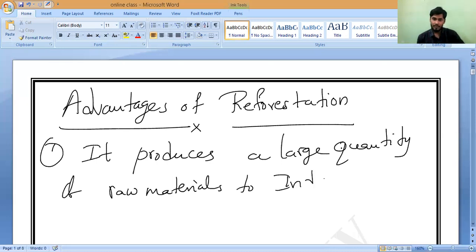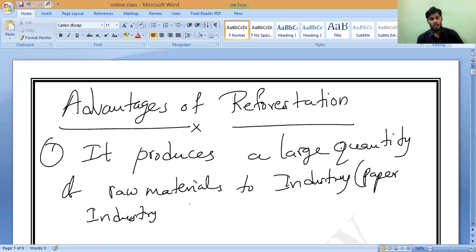Which industry? Paper industry. Timber trade means selling raw wood. Timber trade, etc. This is the first advantage of reforestation.